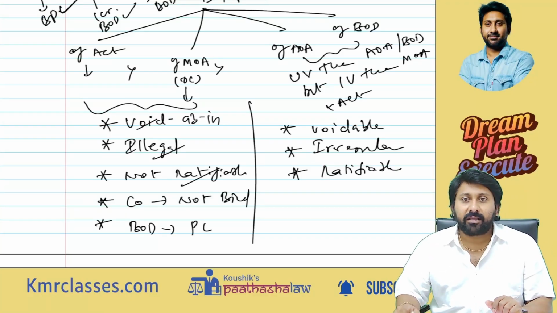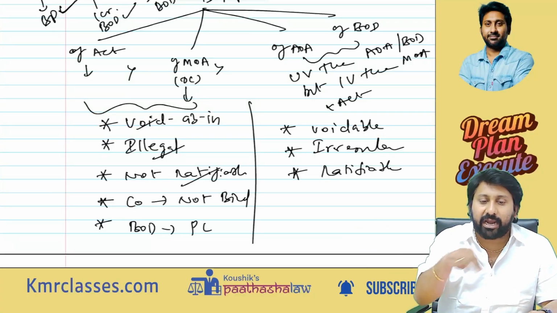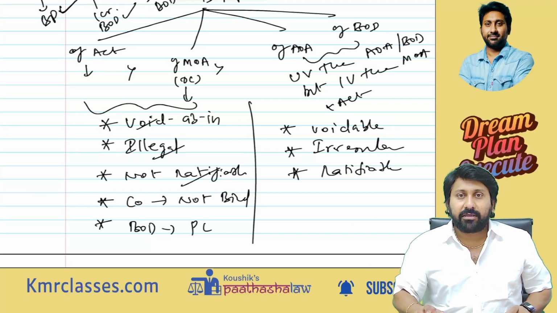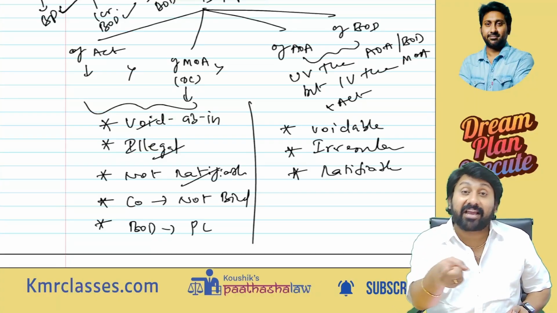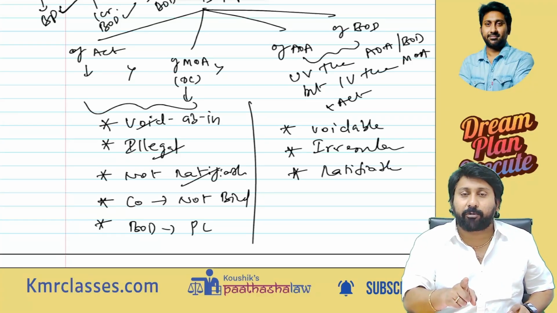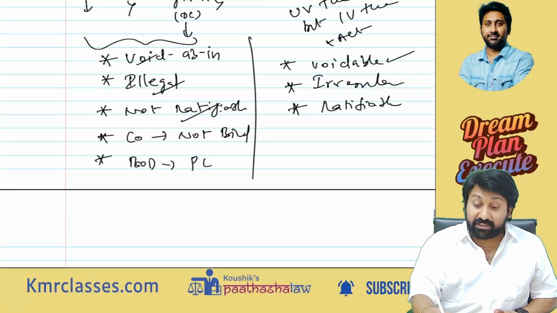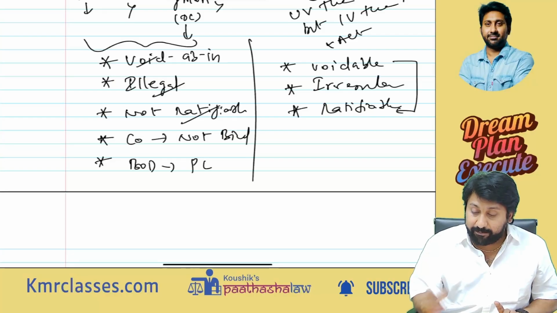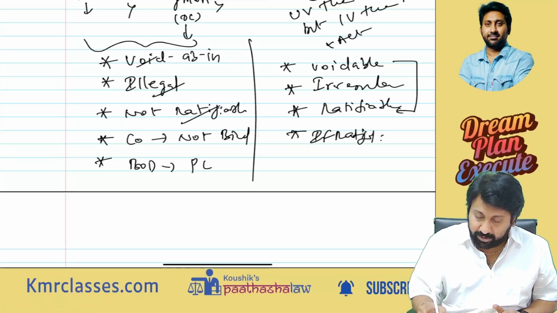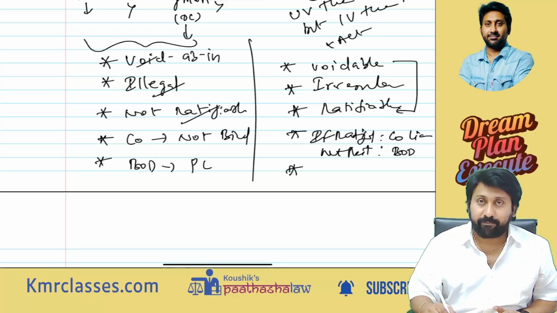What is missing? Shareholders' approval is missing. Why? Because of an emergency, they could not take their permission. Generally you should take permission and borrow. Now you can't do anything. You already borrowed. Go to them. Ask them to ratify. Tell the problem. If the shareholders ratify, voidable will get converted into valid. If the shareholders say, "Why did you borrow without our permission? We are not going to approve," then voidable will get converted into void. So it is voidable. Whether it turns valid or void depends on the ratification. If ratified, the company is liable. Not ratified, the board of directors is liable. Okay, that's it.